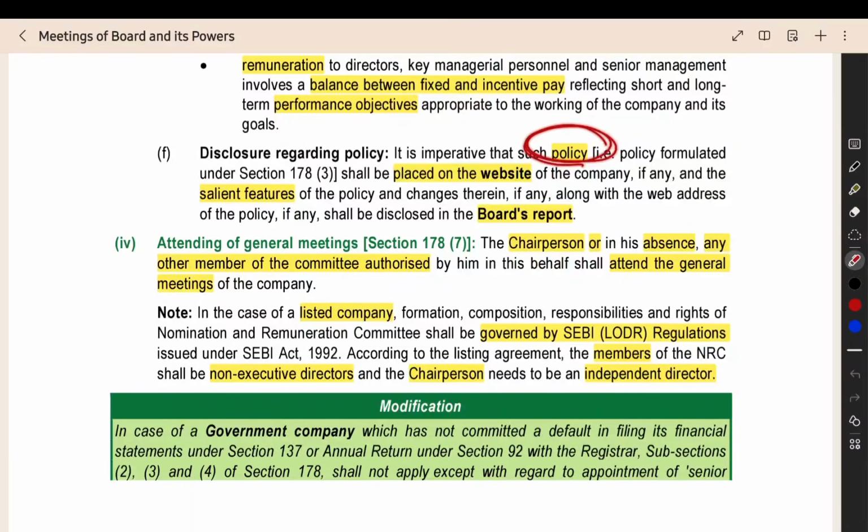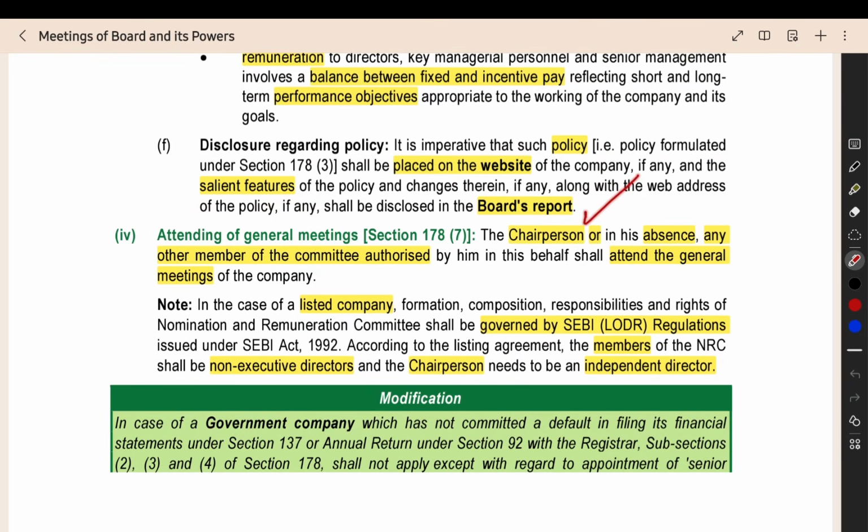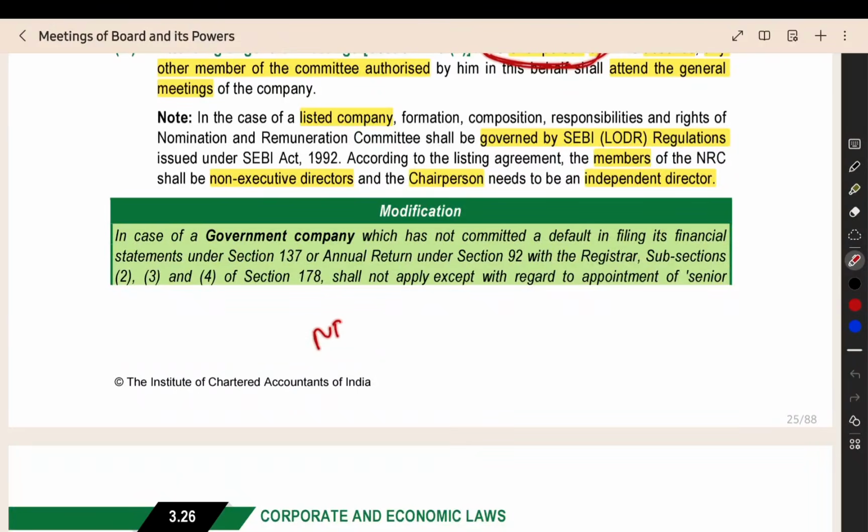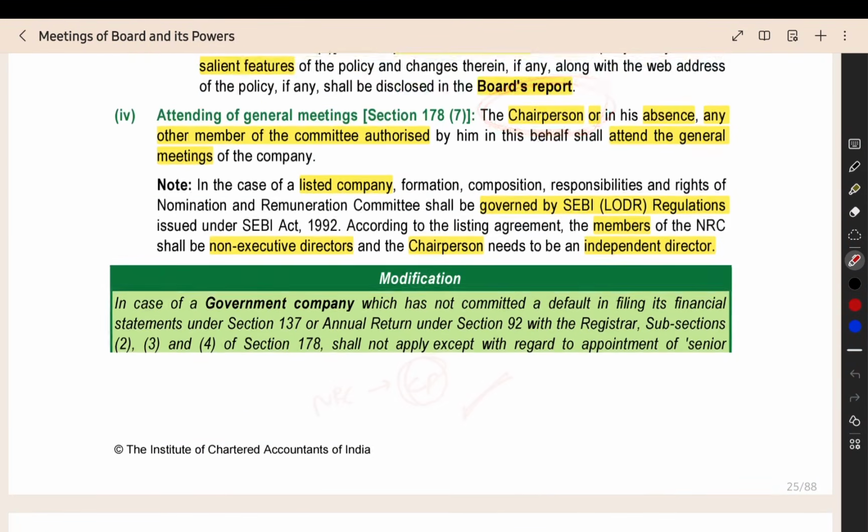Then the remuneration policy should be placed on the website. And then the salient features, the most important points of the policy, that also you have to place on the website, and you have to keep it in the board report also. The chairperson of the NRC committee, I told you that there will be a chairperson. This chairperson should be attending the general meeting.